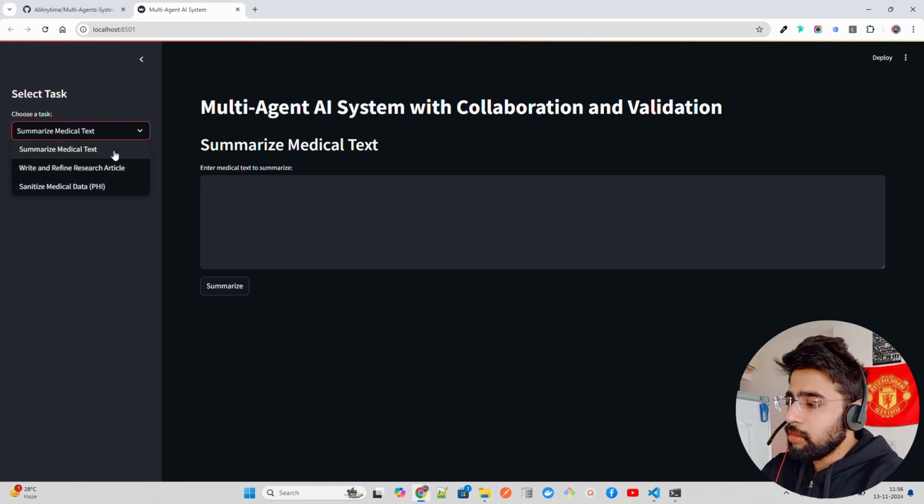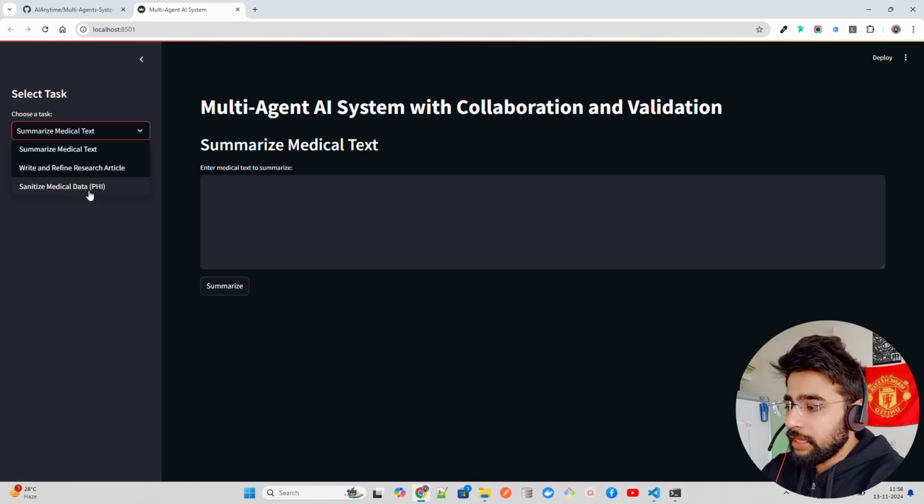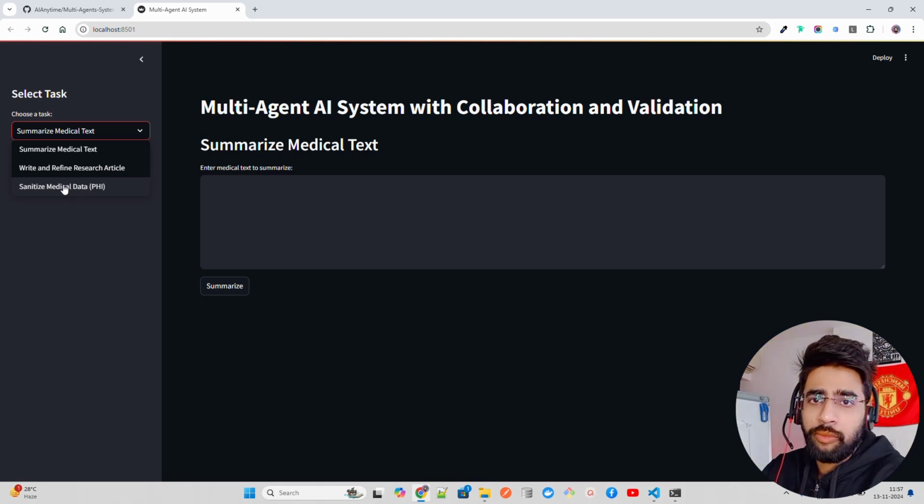One is summarizing medical text. Another is write and refine research article, one of the most used use cases with Crew AI, where everybody is building a research analyst agent. And the third one is sanitize medical data. If you have a bunch of medical information on record, how can you sanitize that to redact the PII or PHI, patient health information or personally identifiable information, and so forth, just to make sure that you are not exposing patient data to any system or the outside world? So you need to sanitize.